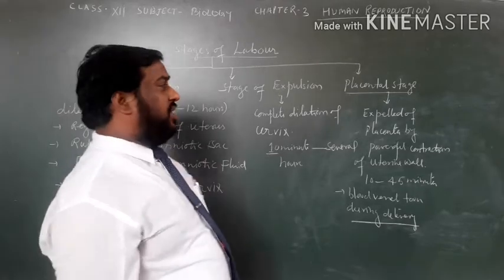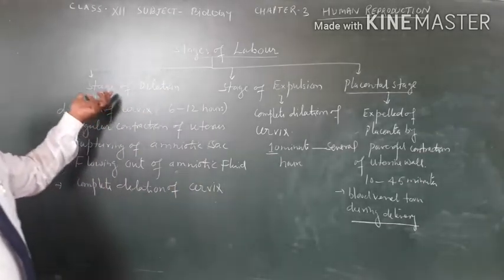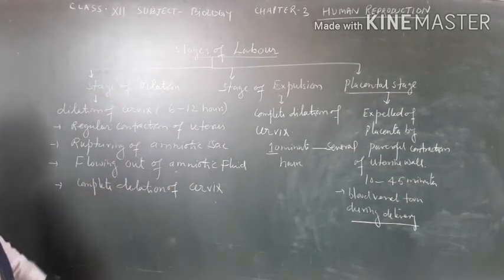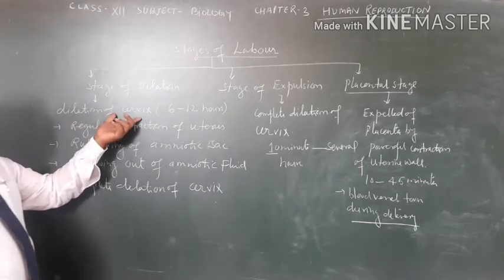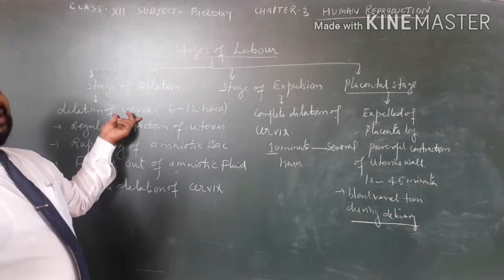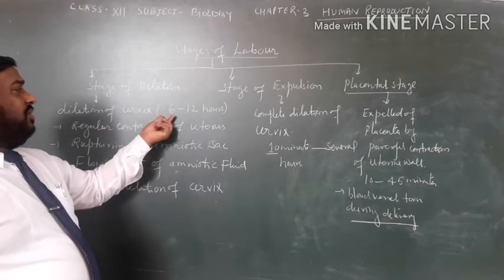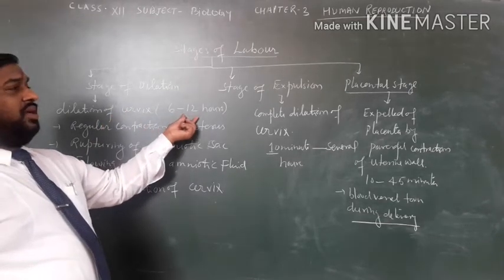Dear student, in the stage of dilation, means dilation of the cervix, and it lasts for 6 to 12 hours.